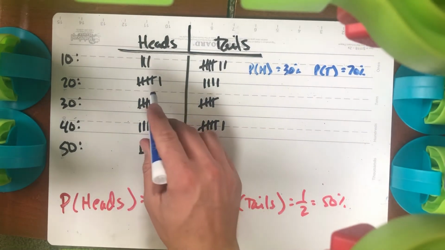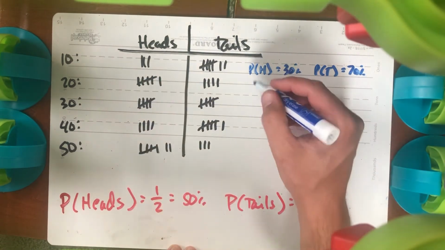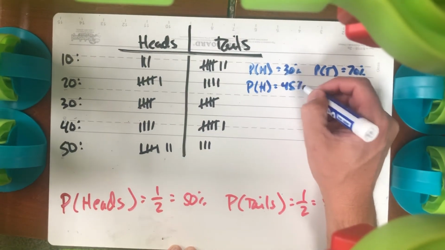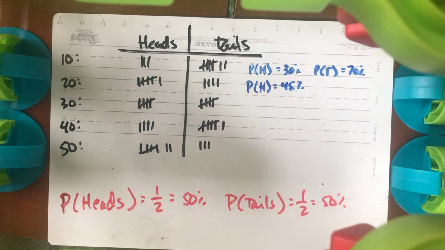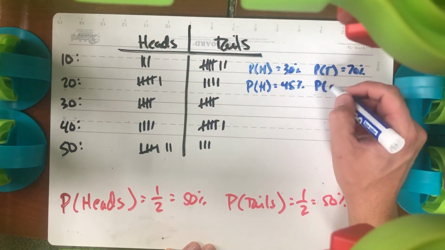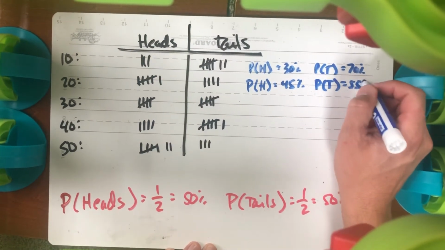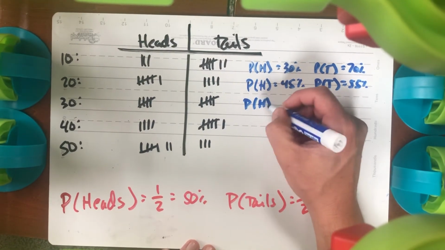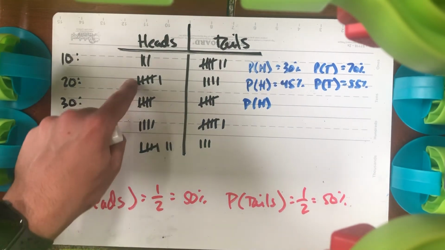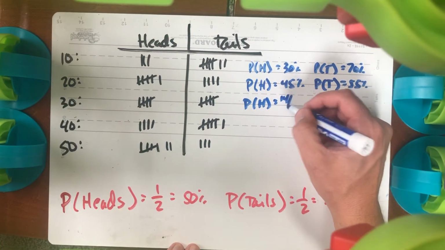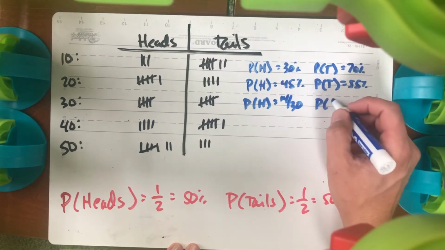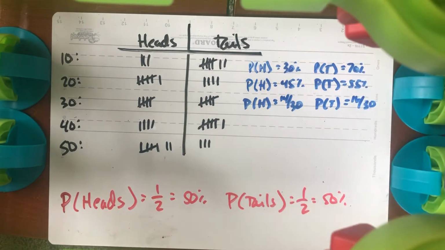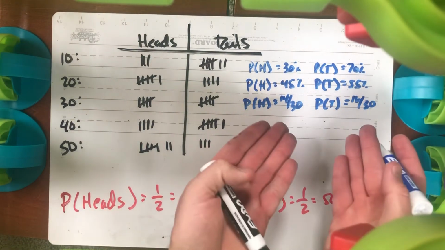So I did it 10 more times, and now I've got 6 more heads with the 3 that I had initially, so that would be 9 out of 20 or 45%. And over here, I've got 11 tails out of 20 or what we would know as 55%. And so on and so forth, we continue this. Probability of heads now is 14 out of 30. And the probability of tails is 16 out of 30. So again, we would expect it to be 15 and 15 if it was perfect theoretical. You can see we're getting closer.